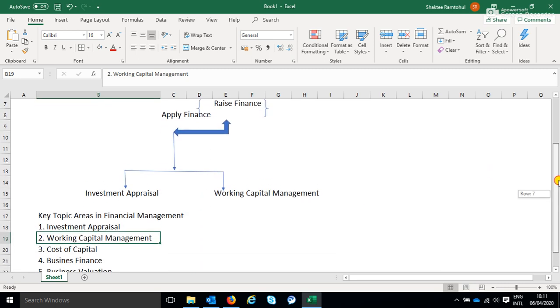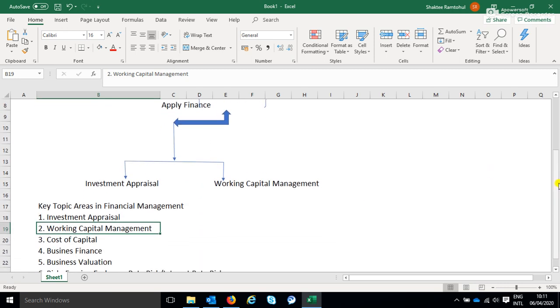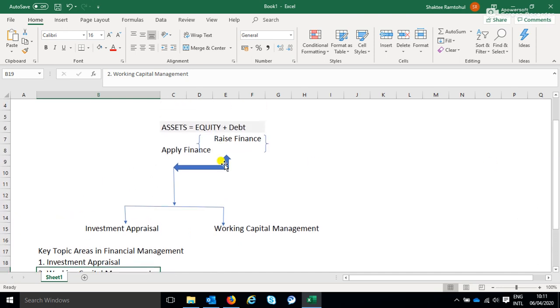The third topic area, in order of priority: when we raise equity and we raise debt, surely if a shareholder invests in a business, that shareholder would not invest unless they get some form of return. That return for the shareholder is a cost for the company. Let's say you have to guarantee a return of 10% to the equity shareholders. It is a cost to the company because every year we have to give back 10% to the equity owners. And the same goes for debt.